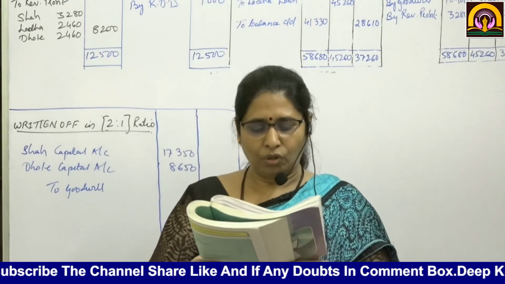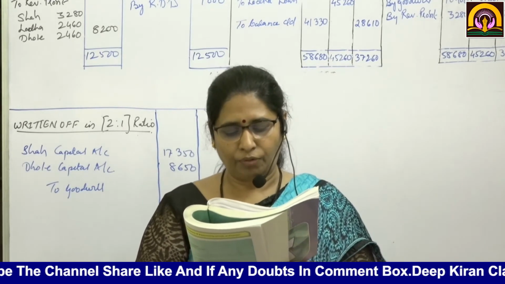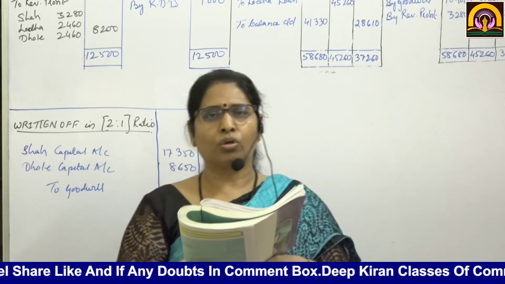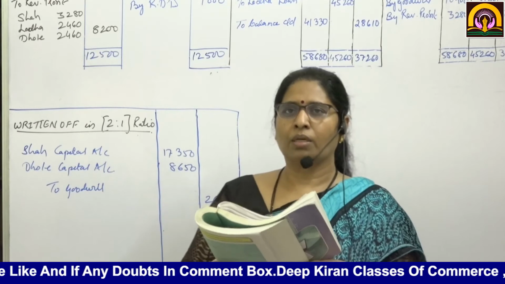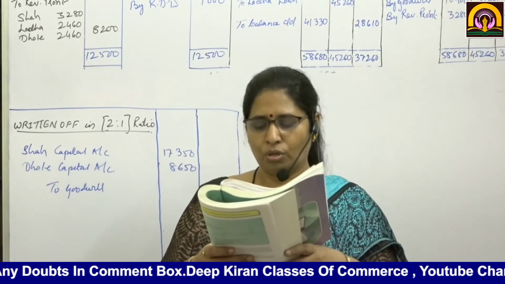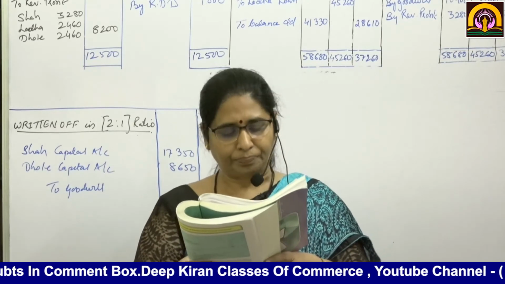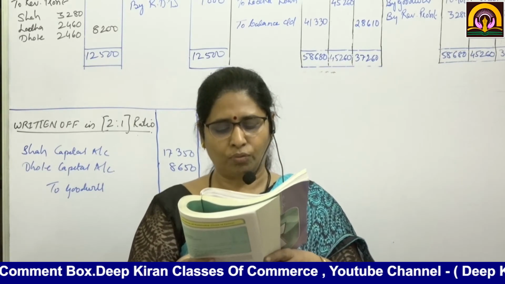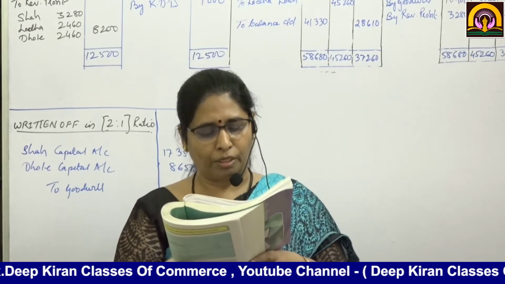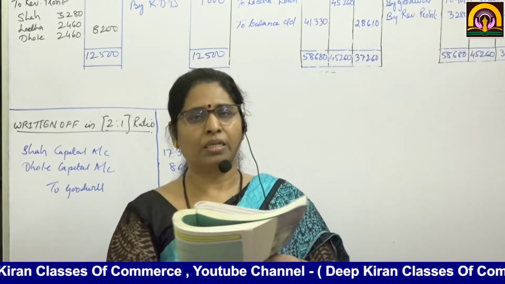Now Shah and Dole will share their future profits and losses in the ratio of 2:1. So no need of calculations, they have straightway given to you the new profit sharing ratio, 2:1. It was decided that goodwill will not appear in the books of the new firm and the amount payable to Lodha will be transferred to his loan account.